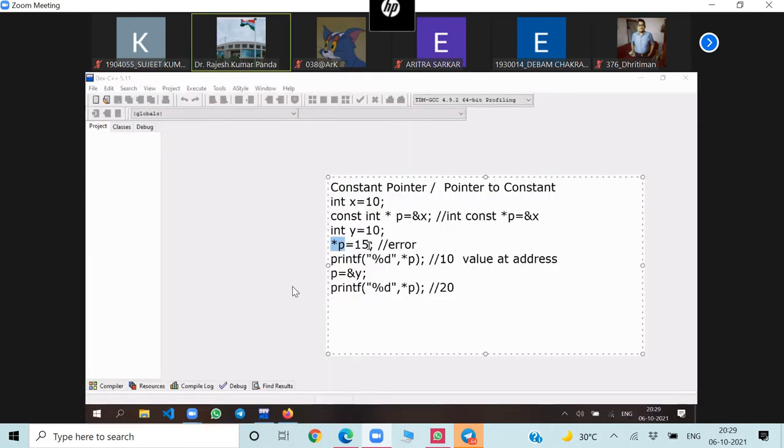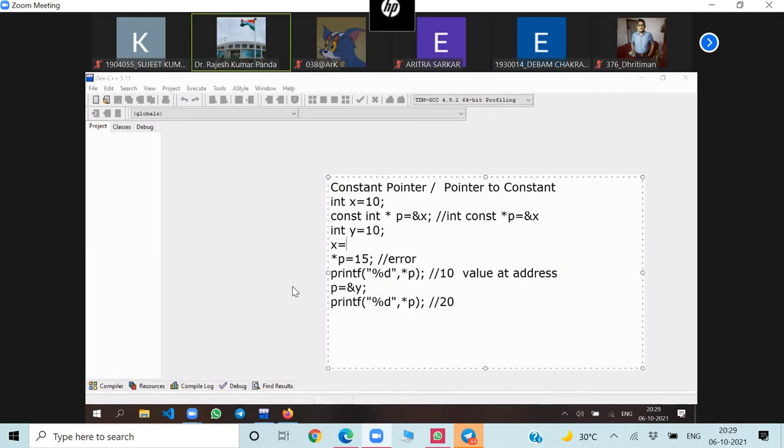Now if I write *p = 15, that means the x value will not be changed here. X value will not be changed using that pointer. But you know that I can write x = 30, no problem. But through pointer, I cannot change the value of x. Remember it.